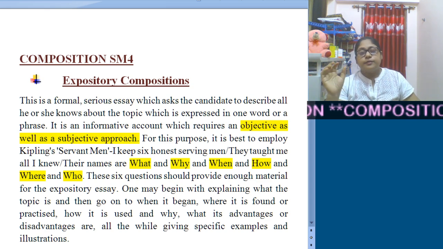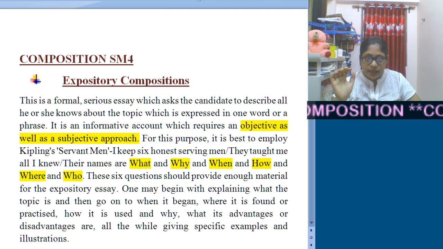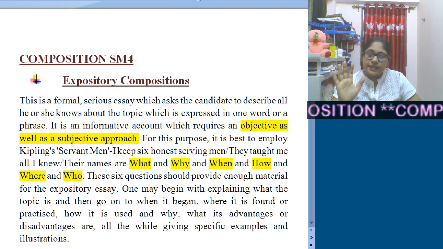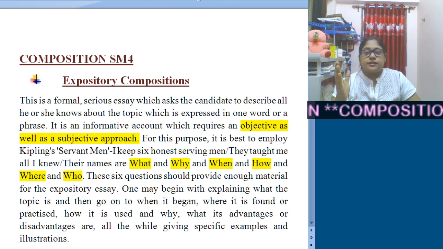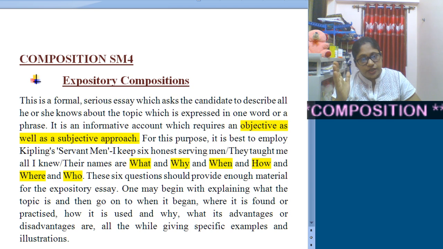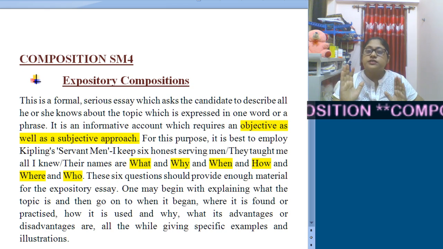Okay, and the question will be of only one word or maybe a phrase, and this is basically an informative account where both your objective as well as subjective approach is required here.